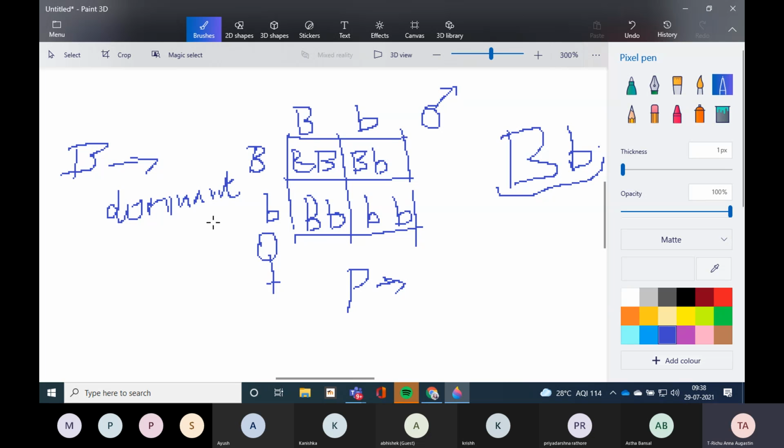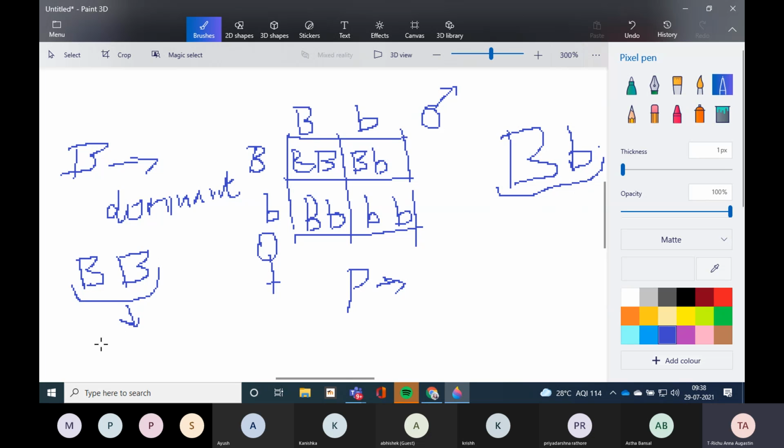Which dominant? Basically here this parent is heterozygous dominant. One capital and one small. These are dissimilar pairs. Suppose both the pairs are the same, like take both the pairs as capital B, both male and female are capital B.